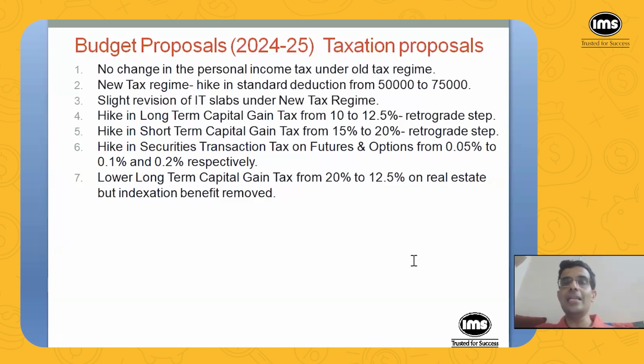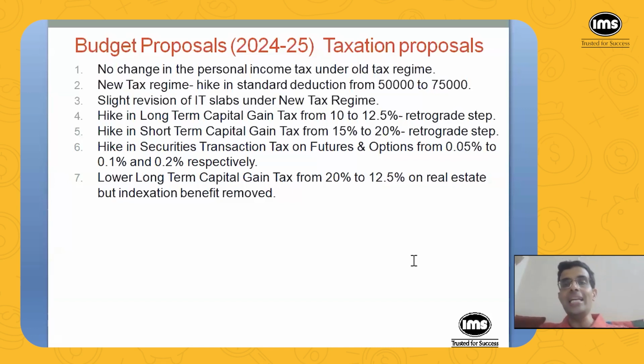Then there is something called ATC. If you invest in some financial assets, then your taxable income reduces to that extent. So there are a lot of deductions and concessions available under the old tax regime.